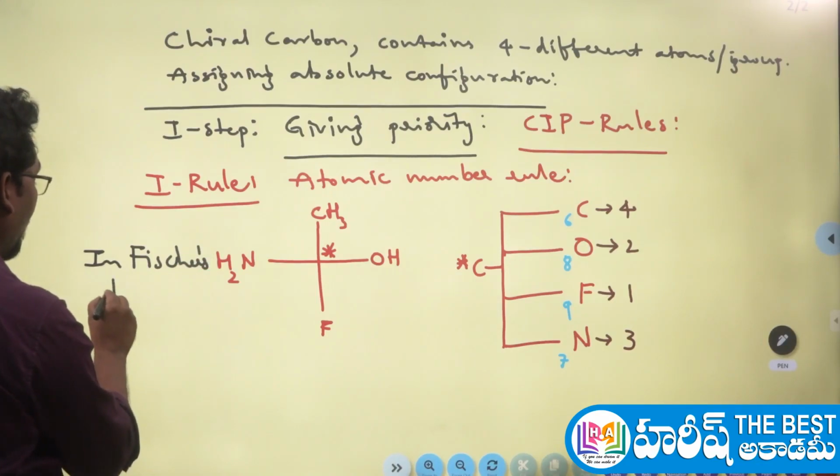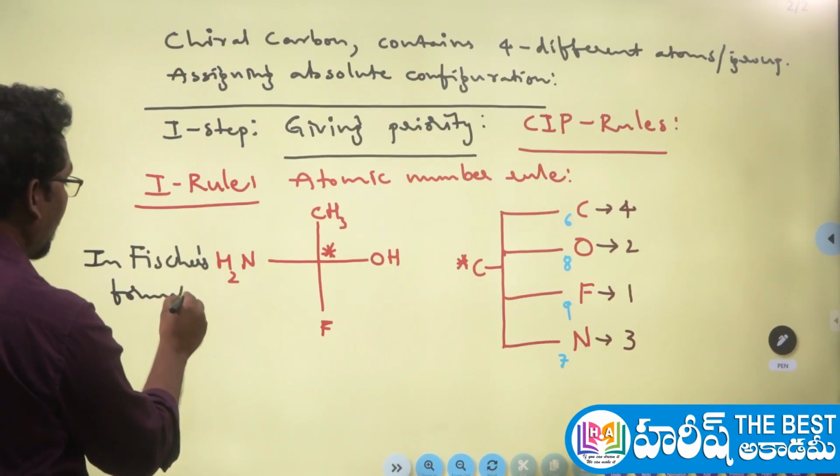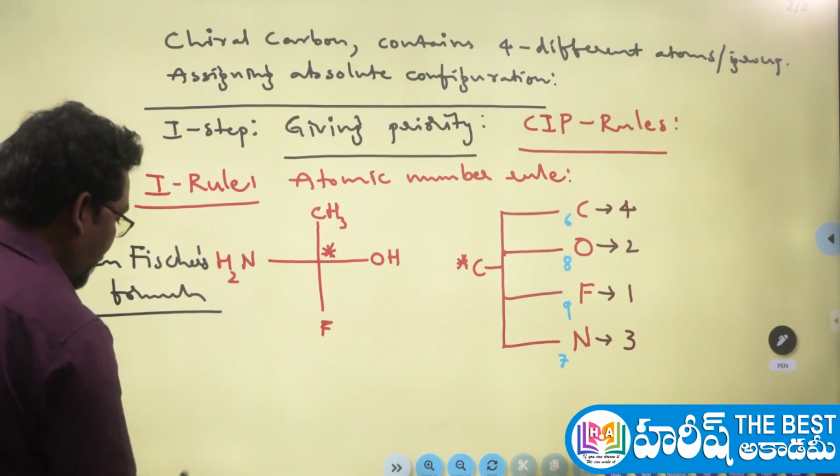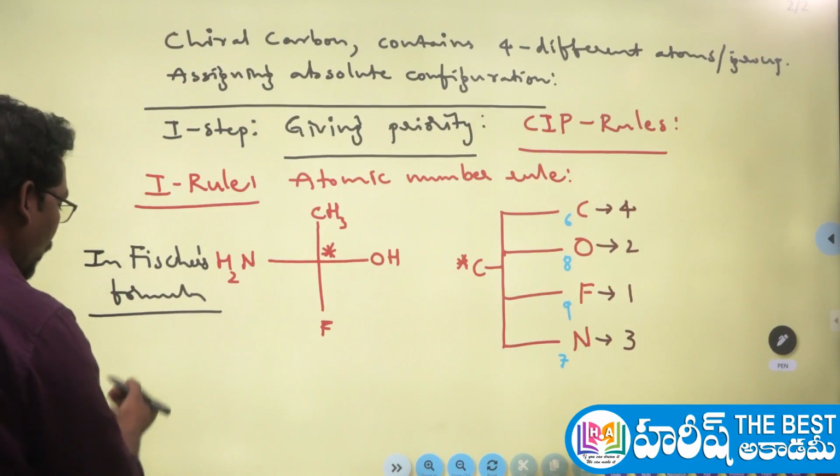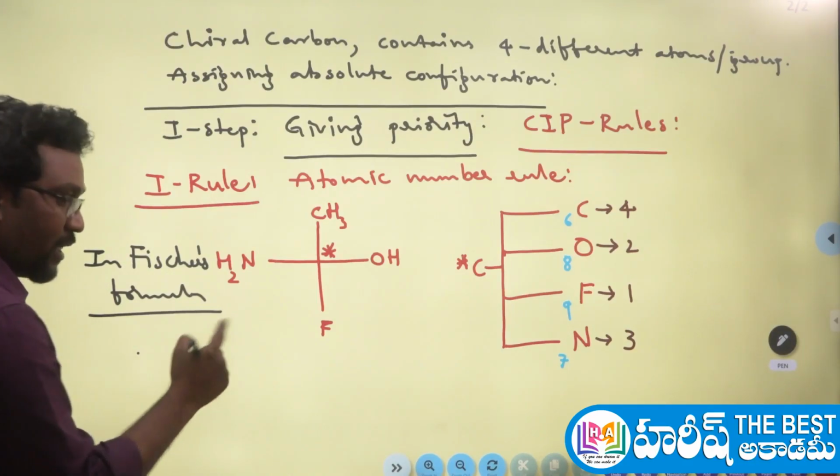Okay, in Fischer's formula, what to do? Quite simple. See, this is a vertical line and this is a horizontal line. So here I am telling you the simple rule. Vertical is very good, horizontal is opposite here.